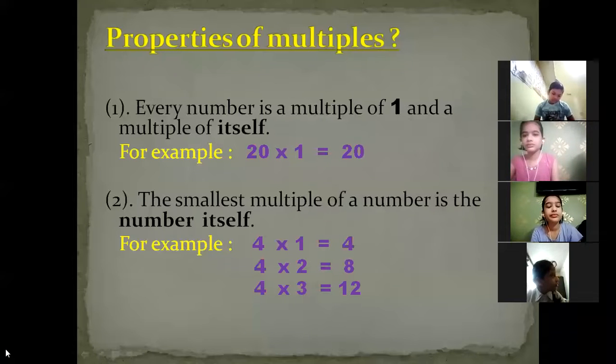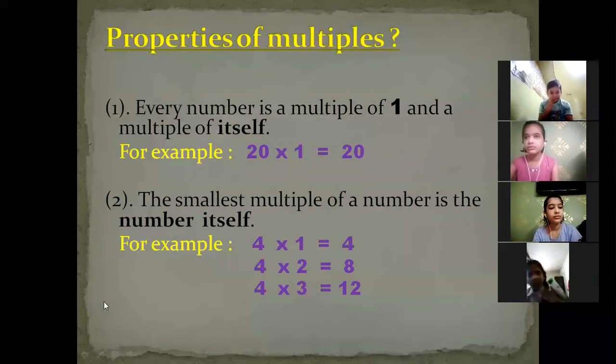So here, what can we conclude? This product 5 is the multiple of 1 and 5, and 5 is the number itself. Is it clear?